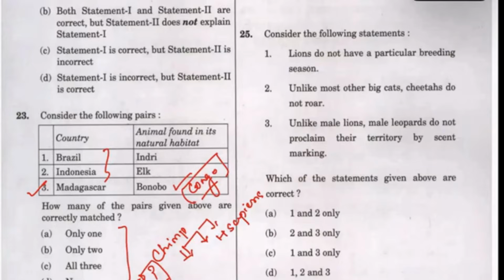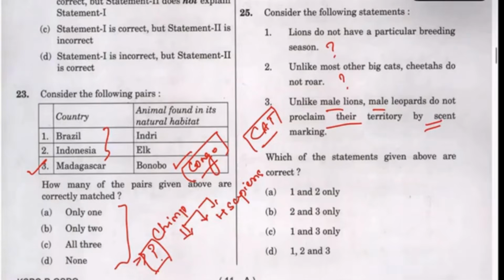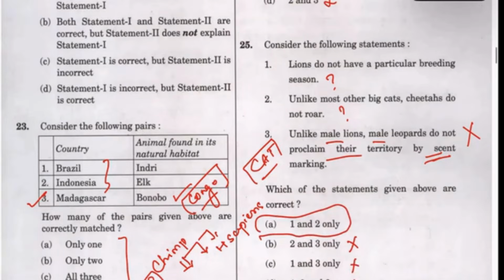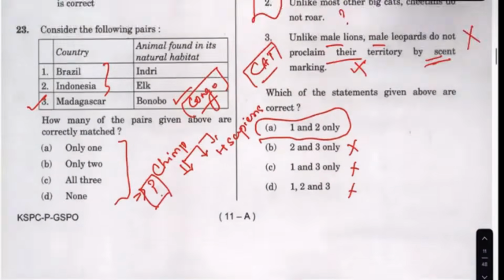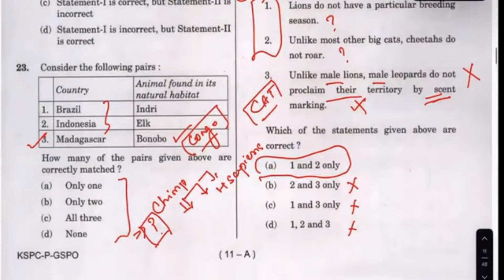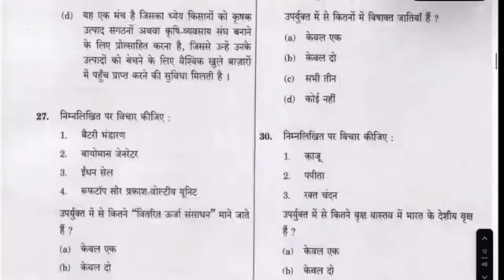This question: lions do not have a particular breeding season. This is actually a problematic thing. Unlike male lions, male leopards do not proclaim. See, any cat family will proclaim their territory, any dogs, anything has this habit of marking their scent as a marking territory. This is not true. Now see here, if this is not true, this is very, very true. It's a very easy question. This is very common sense. Once you remove this, you will get the answer as these two. Now lions do not, so 1 and 2 is the answer. You can check the answer yourself. Lions do not have a breeding season.